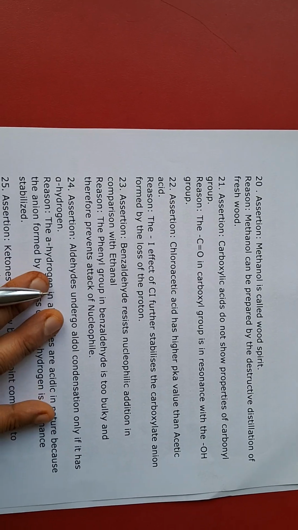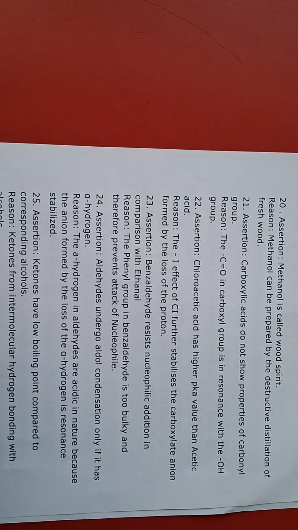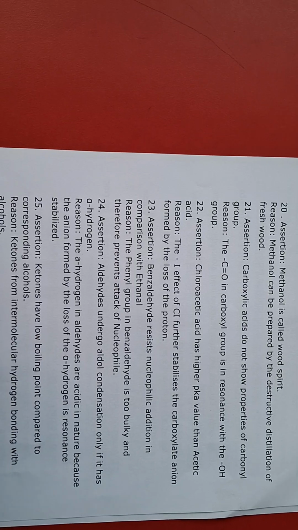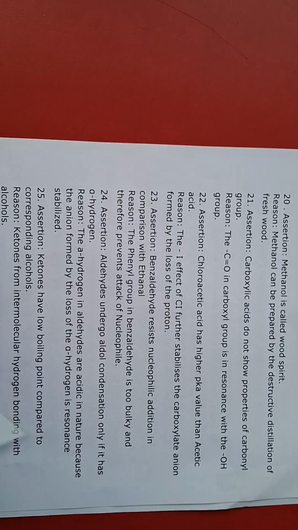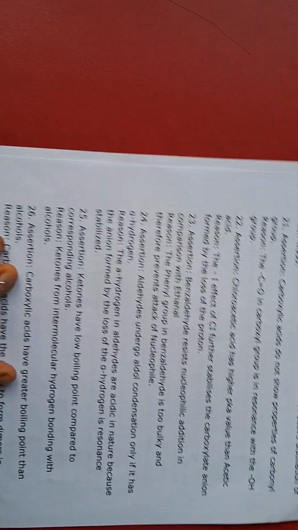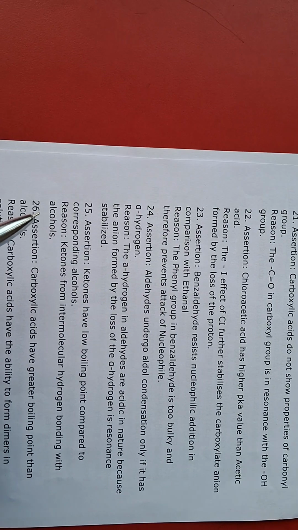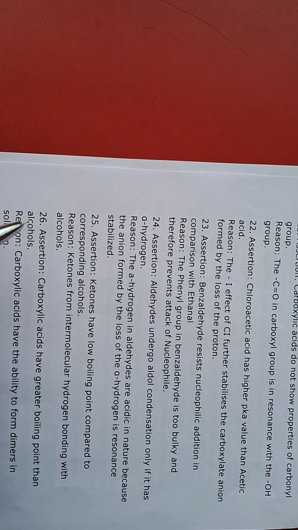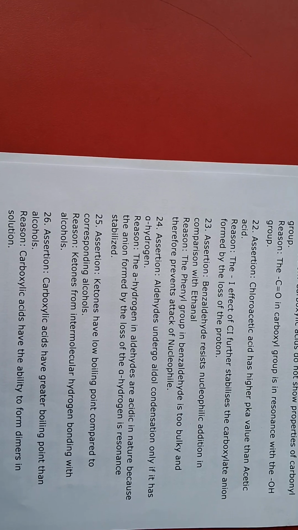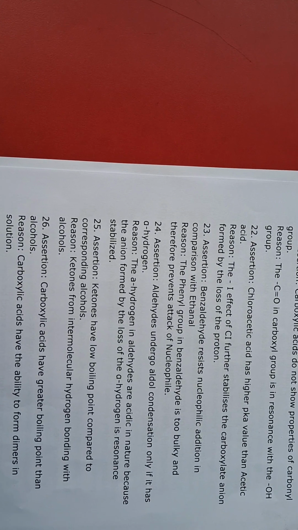Next, 21. Assertion: carboxylic acid does not show properties of carbonyl group. Correct. The C=O group in the carboxylic group undergoes resonance with the OH group. Correct. That's why it shows a double bond character which cannot be broken. Next, 22. Assertion: chloroacetic acid has higher pKa than acetic acid. Reason: the minus I effect of Cl further stabilizes the carboxylate anion formed by the loss of proton.